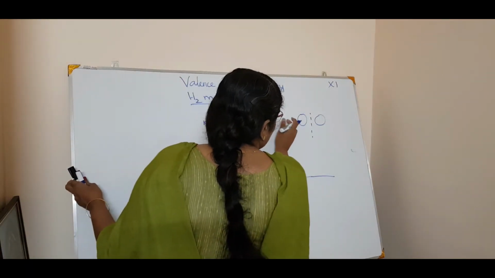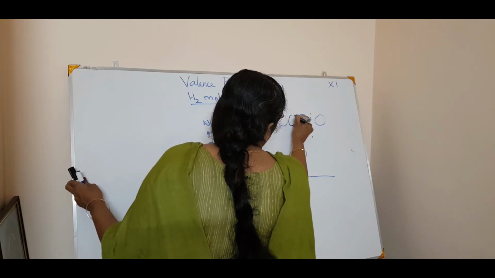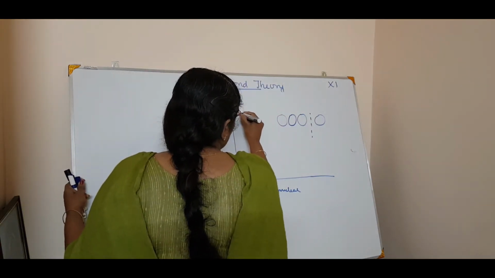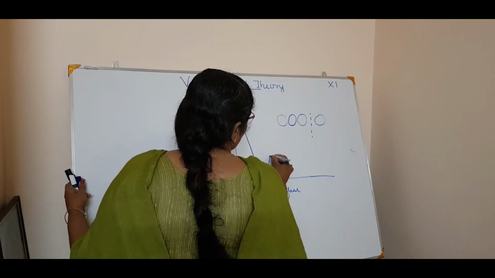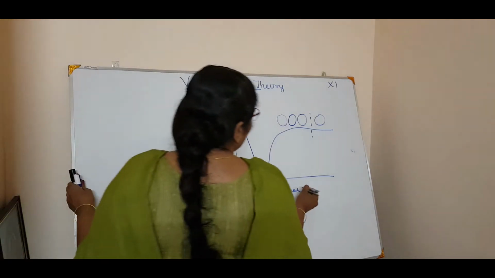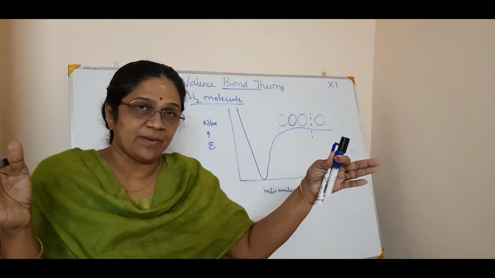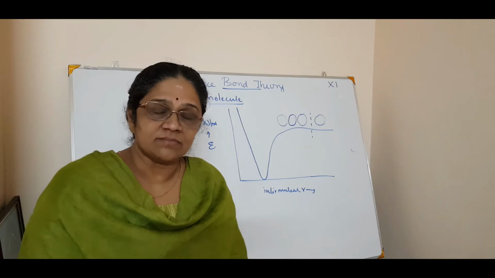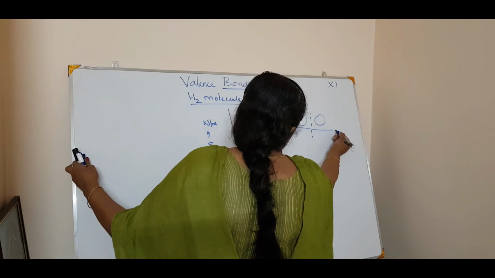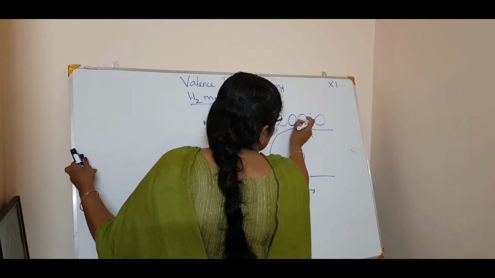Now what happens when they come closer again? The potential energy will be like that. So we will draw the graph like this. When the internuclear distance R increases, that means the two hydrogen atoms are separated by a distance R. If R is greater, the molecule is not formed. That is why it goes like that. So as the internuclear distance R decreases, see, this R is decreasing. See here.